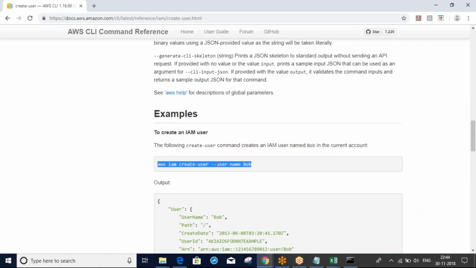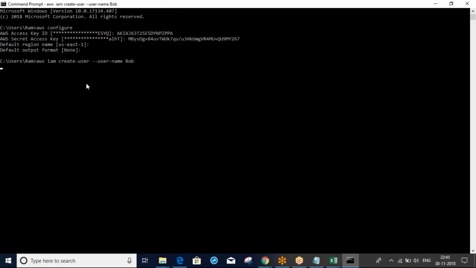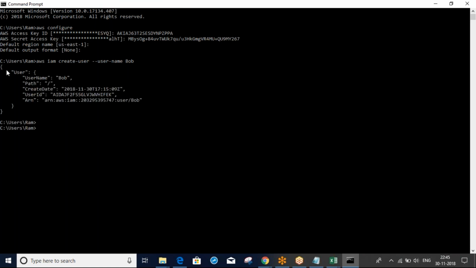I will take this one: AWS IAM. Using this command, we can create the IAM user through the command line. Bob is the username. If you want, you can give any name. I will give the same name. Enter.